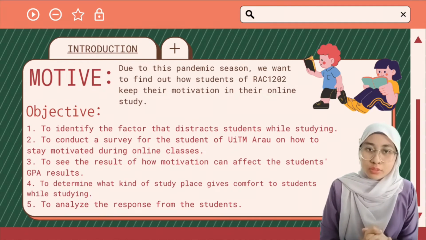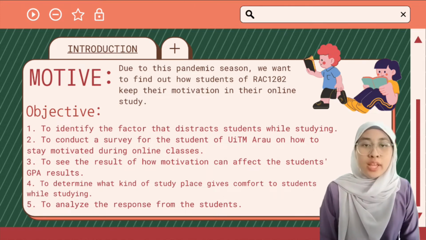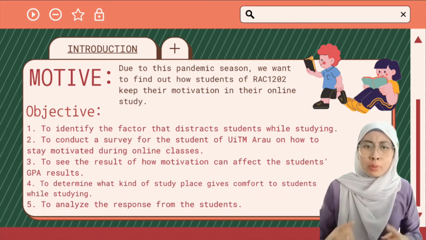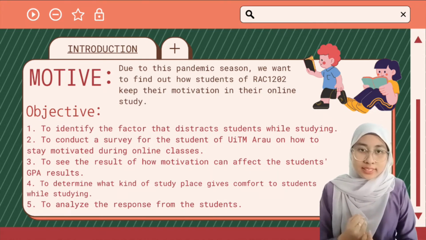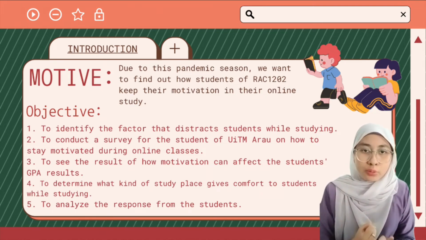The motive for this research is to find out how the students of RAC1202 keep their motivation while doing online study. And the objectives for this research are, number one, to identify the factors that distract students while doing online study. Number two, to conduct a survey for students of UiTM and ARA on how to stay motivated while doing